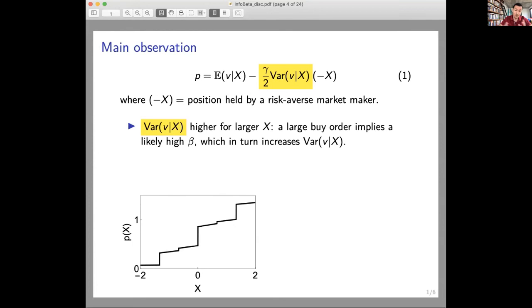I can formulate this main mechanism in another way, and it's important also to see it this way. The covariance between gamma over 2 times the variance of V conditional on X, and X, so the covariance between that term and X, is larger than 0. If you want, the slope of the line that you see on this left-hand side plot is higher on the right-hand side. So that's the way you should think about that covariance. Importantly, the highlighted term in the covariance is the price impact. So the covariance between the price impact and order flow is larger than 0.